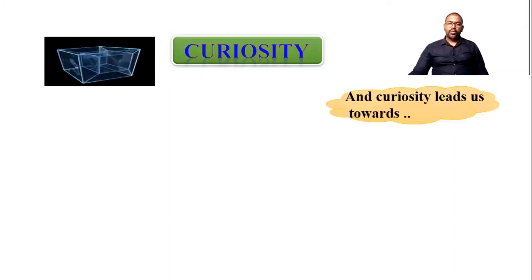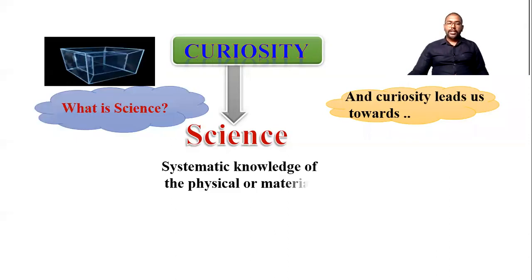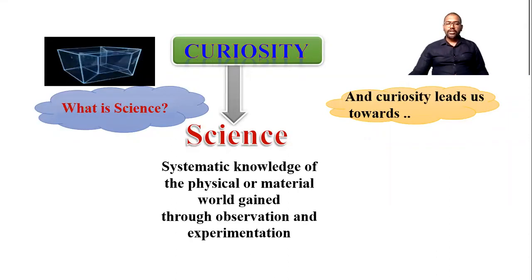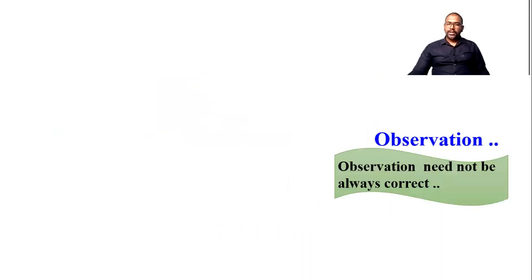Now let's see here the curiosity. Curiosity leads us towards science. And what is science first? Basically, science is systematic knowledge of the physical or material world gained through observation and experiment. So here in science, observation and experiments are very important. Now observation: whatever we observe need not always be correct.